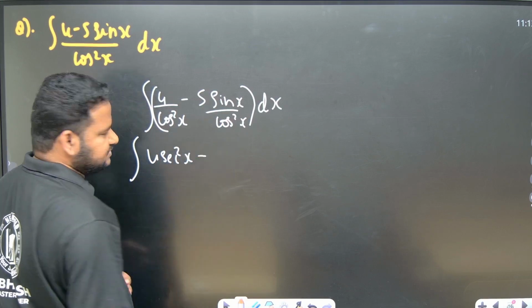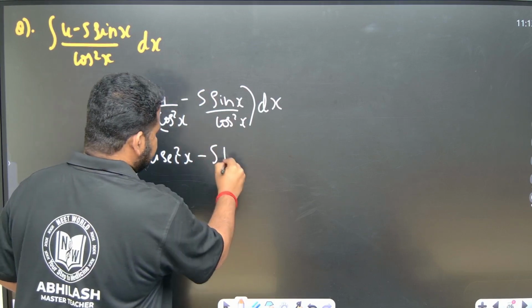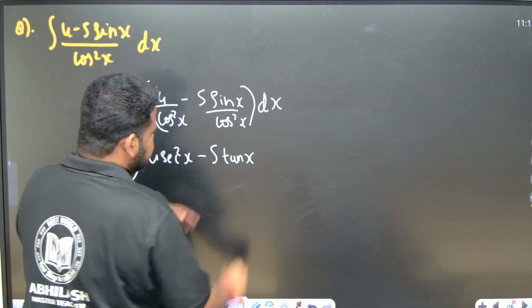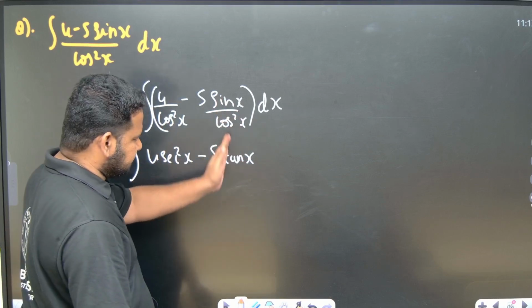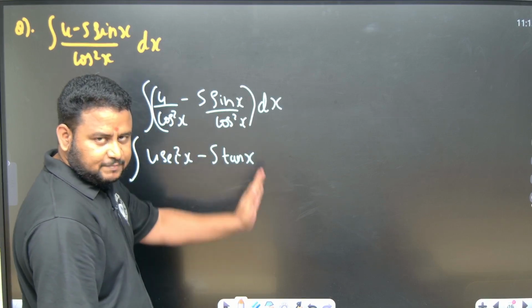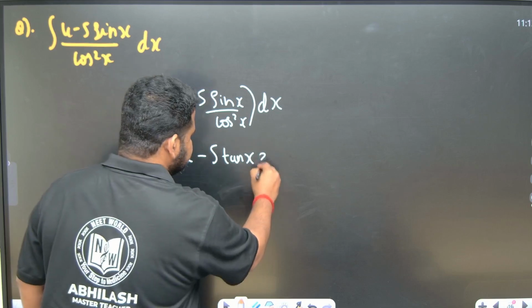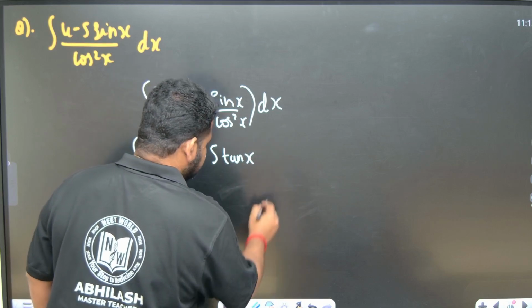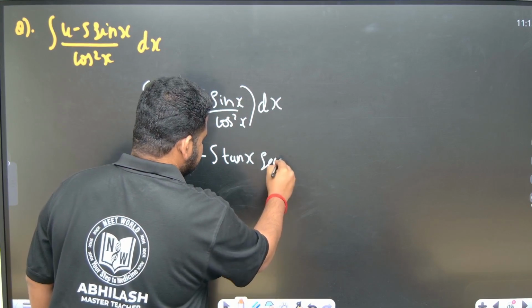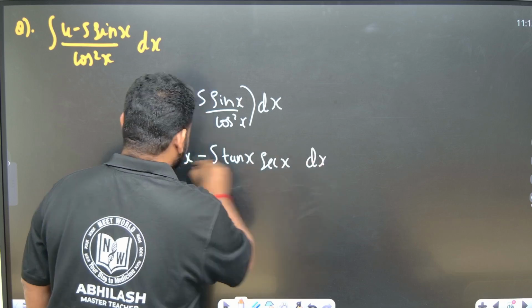This sin by cos is nothing but tan, so 5 tan x, and another secant x will be there, that is 1 by cos x, another cos x that will be there, that is 1 by cos x. If I bring it to the top, it will become secant x dx, the entire thing.